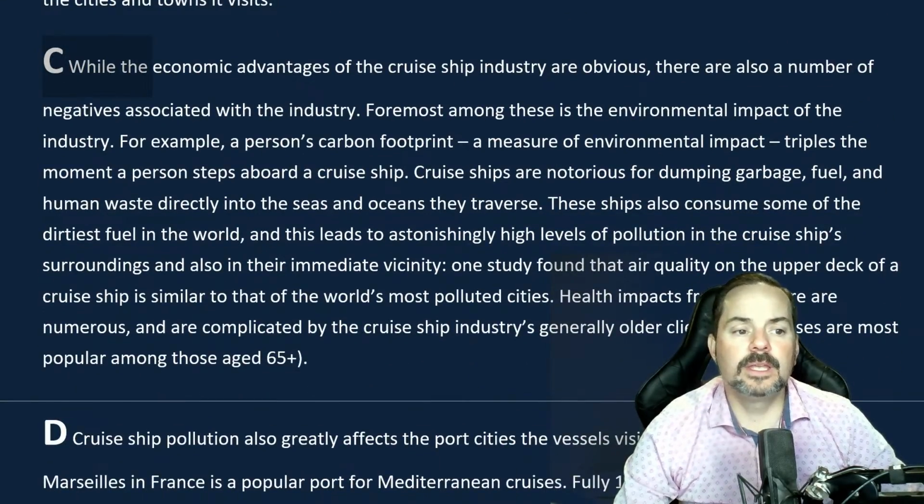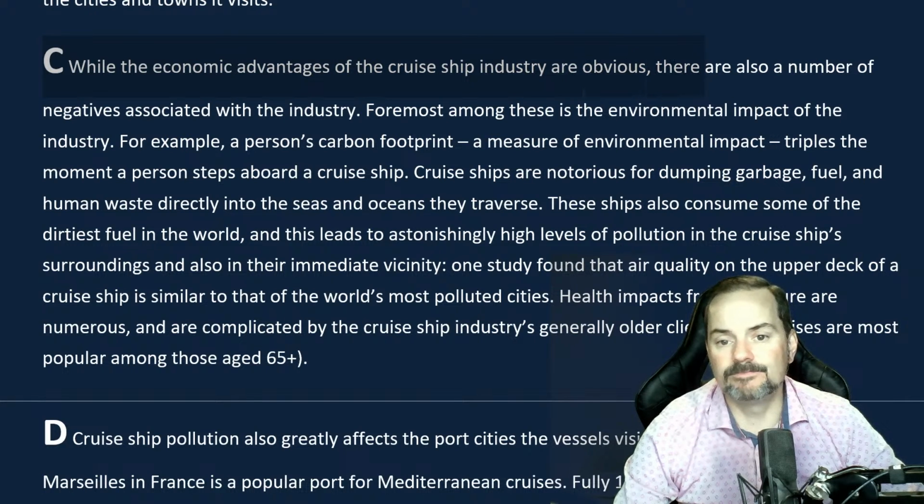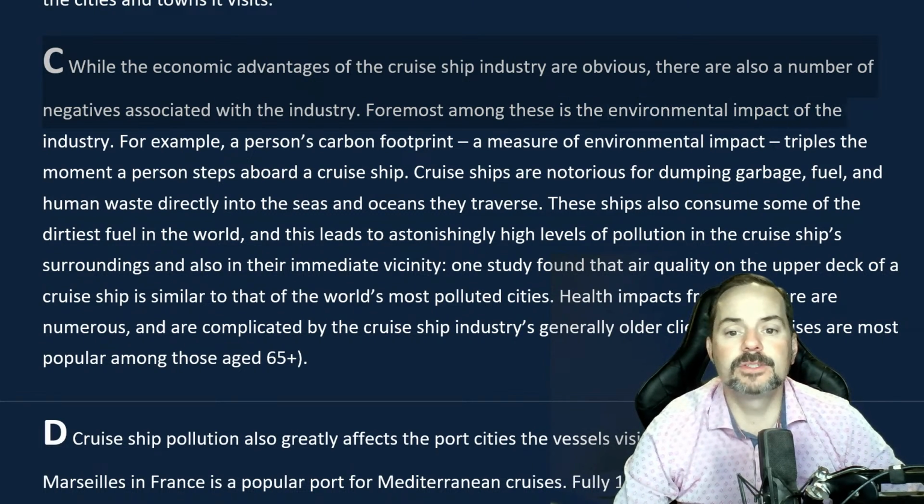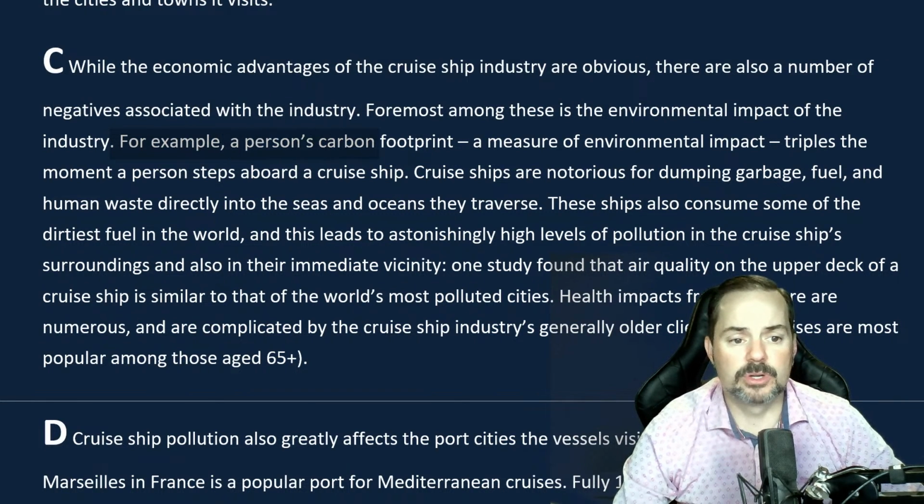While the economic advantages of the cruise ship industry are obvious, there are also a number of negatives associated with the industry. Foremost among these is the environmental impact of the industry. For example, a person's carbon footprint, a measure of environmental impact, triples the moment a person steps aboard a cruise ship.